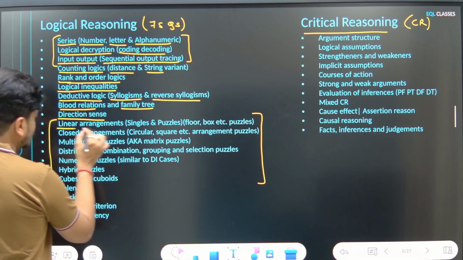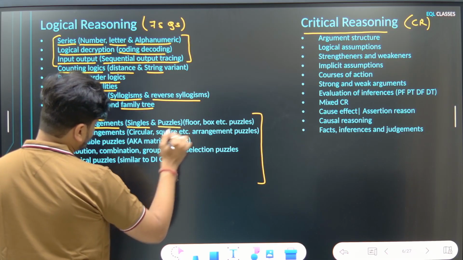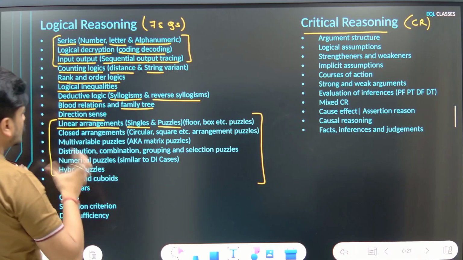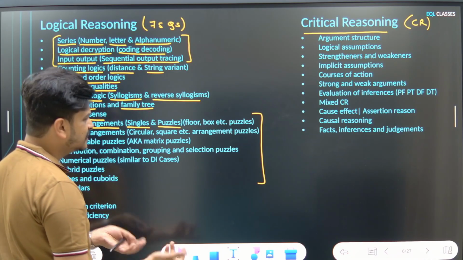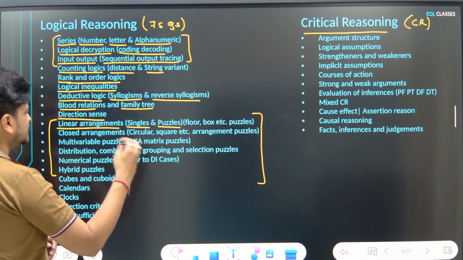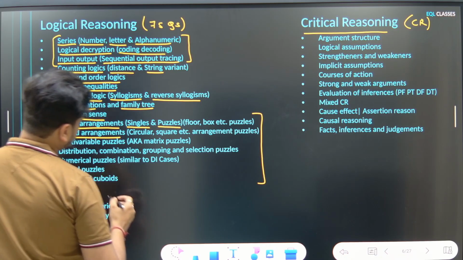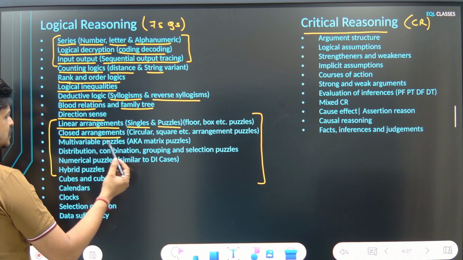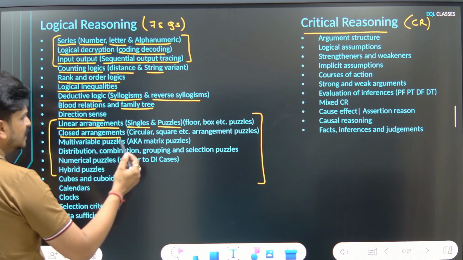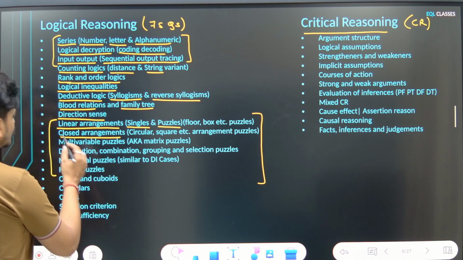You have linear arrangements. Again, it can come in the form of singles or in the form of a set. Any form of linear arrangement. It could be a floor-based question, arrangement of boxes, in any form which is associated with linear arrangement. Then closed arrangements, which is kind of an extension to linear arrangement, but this time you need to arrange in a closed diagram, as in it could be a circle, a square, a triangle, a pentagon or a hexagon. So any form of closed arrangement.